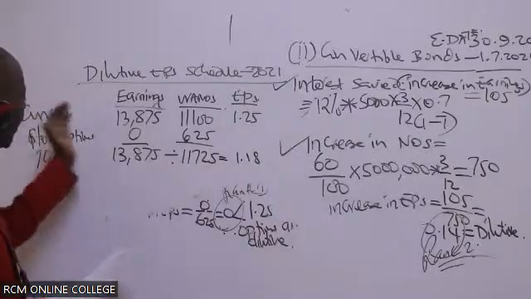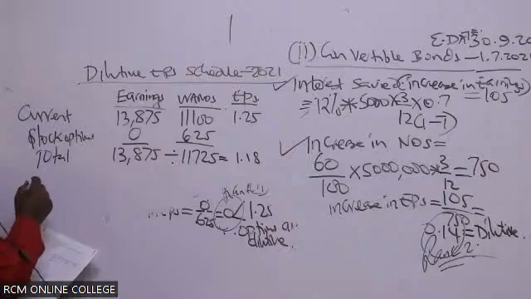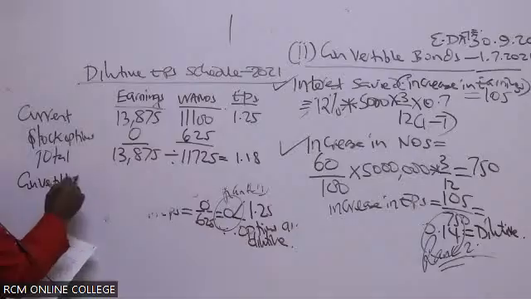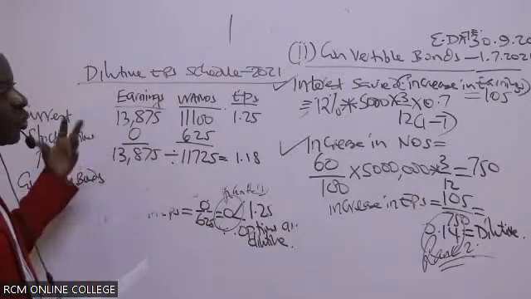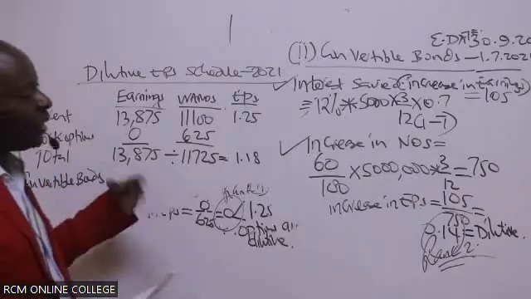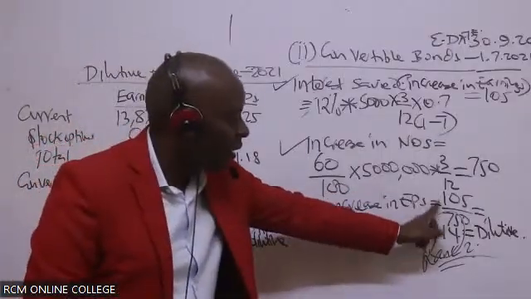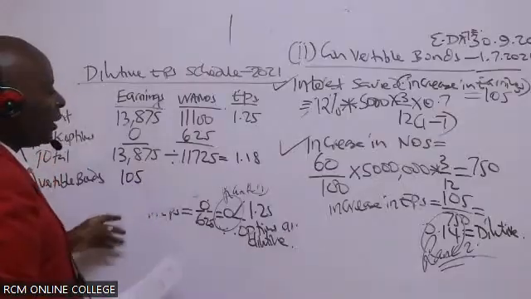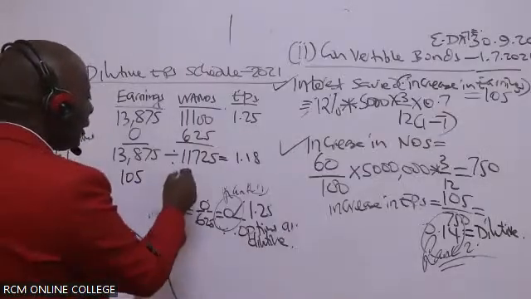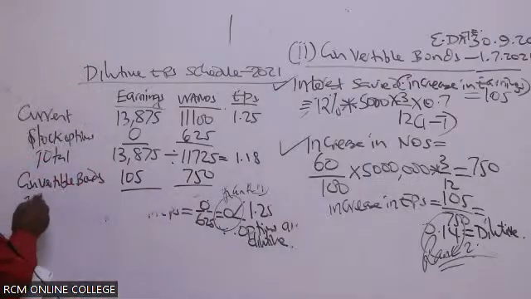And then come here. We have another dilutive instrument, known as convertible bonds. Were these convertible bonds able to generate any earnings for us? The convertible bonds' earnings are 105, and the shares they are giving us are 750. Give us the total.